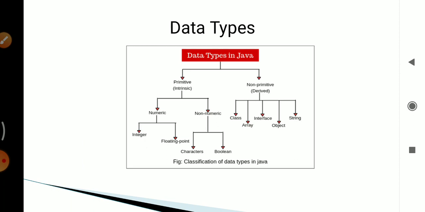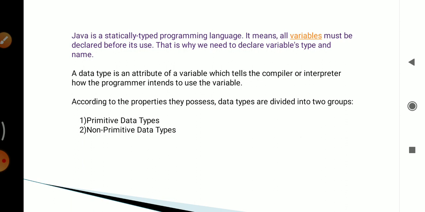First, Java is a statically typed programming language. It means all variables must be declared before their use. That is why we need to declare the variable type and name. A data type is an attribute of a variable which tells the compiler or interpreter how the programmer intends to use the variable. According to the properties they possess, data types are divided into two groups. First is primitive data types and second is non-primitive data types.